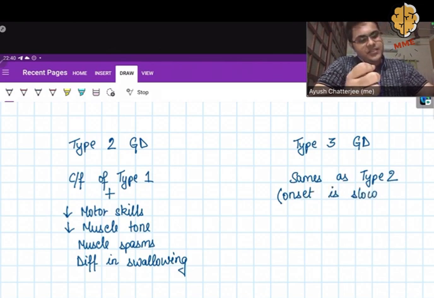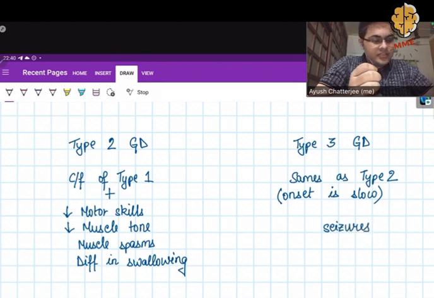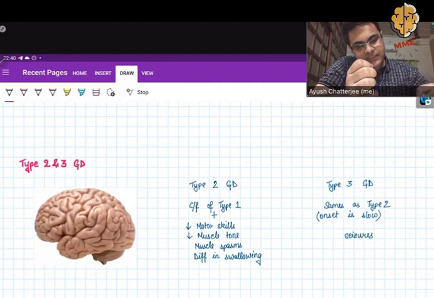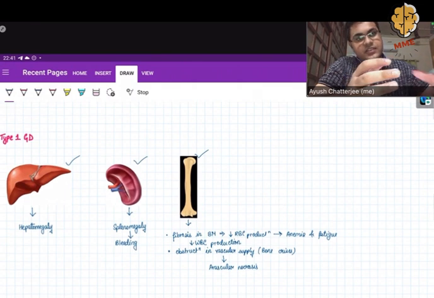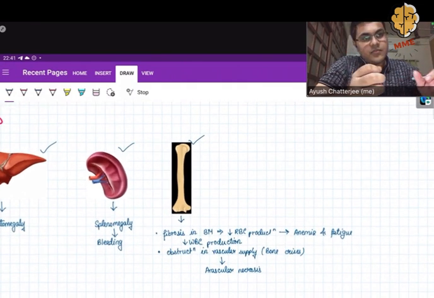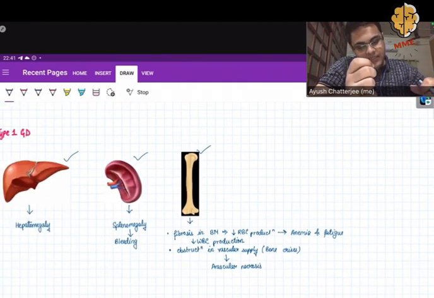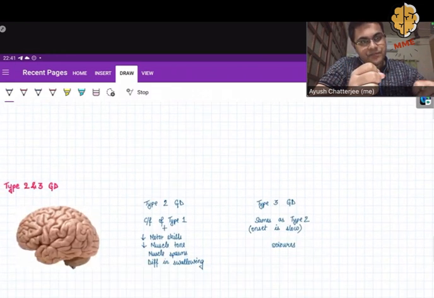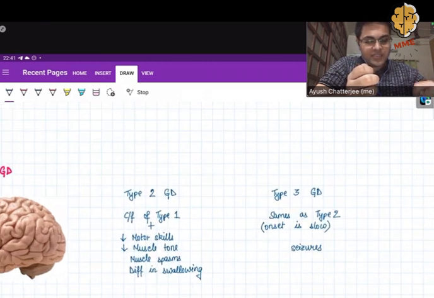And in some patients, there has been an increased incidence of seizures also. So this is in brief about the three types of Gaucher's disease. In type 1 Gaucher's disease, we have seen that the Gaucher cells accumulate in the liver, spleen and the bone marrow. And in type 2 and 3, in addition to the above three organs, they also deposit in the brain, resulting in different neurological defects.